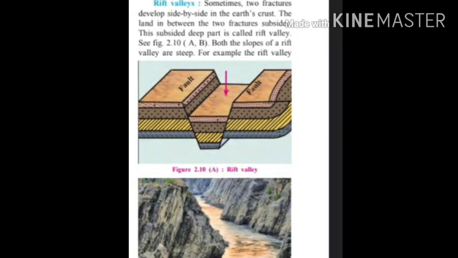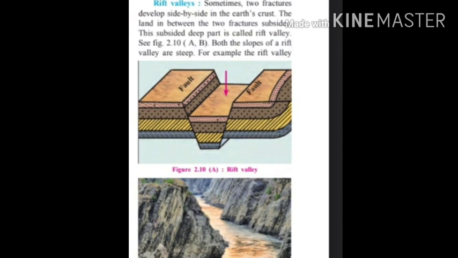Now the third creation of mountain building movements is rift valleys. First we are going to see what is meant by a rift valley. The area of subsidence between two adjoining faults is called a rift valley. Look at the figure. This is the picture of a rift valley. It means a rift valley looks like this picture.